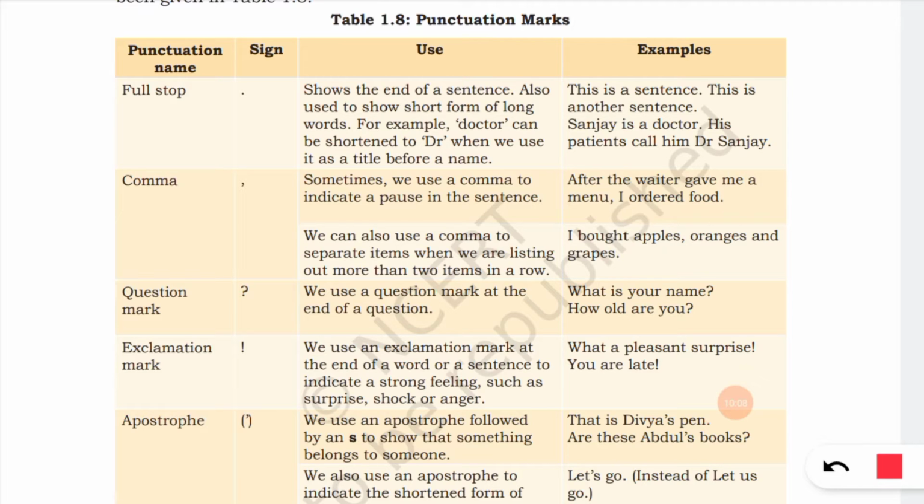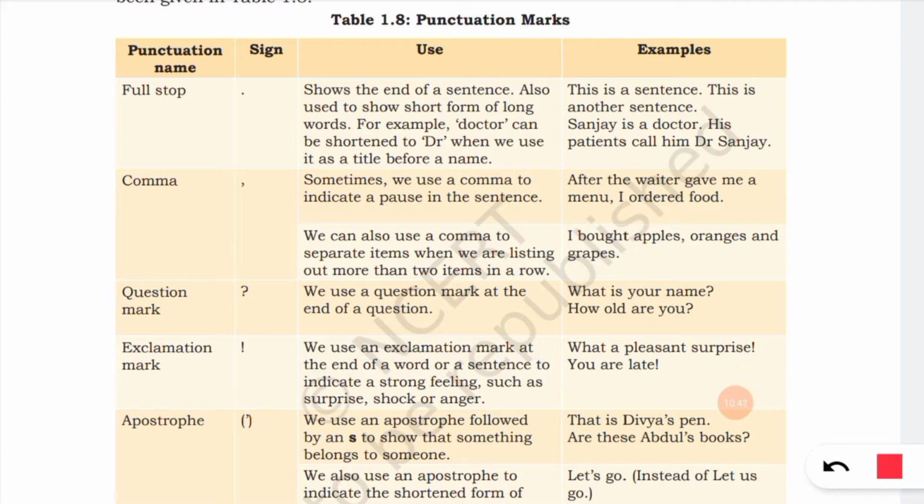This is a sentence. This is another sentence. Sanjay is a doctor. His patients call him Dr. Sanjay. To separate different sentences we use a full stop, and in a title we use a dot. It is also used to show the short form of a long word. Here we have to put a full stop.